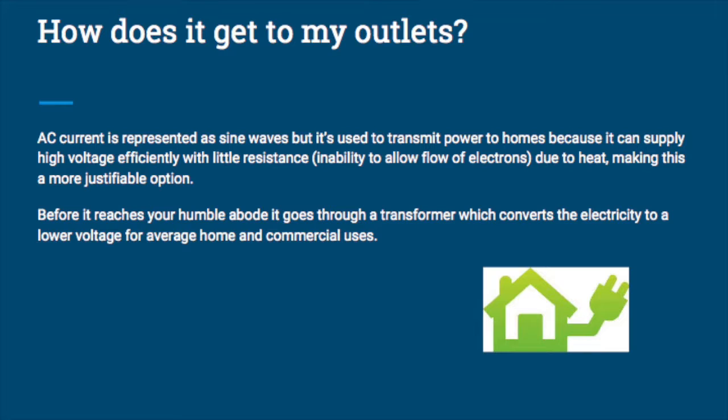How does it get to my outlets? AC current is represented as a sine wave, but it's used to transmit power to homes because it can supply high voltage efficiently with little resistance, due to heat, making this more of a justifiable option. Before it reaches your humble abode, it goes through a transformer which converts the electricity to a lower voltage for average home and commercial uses.